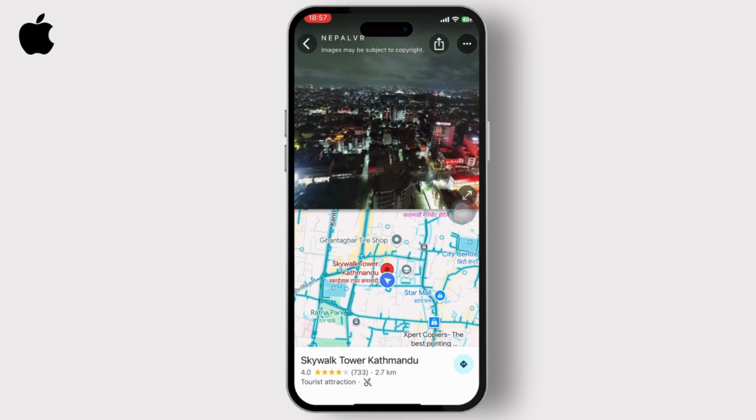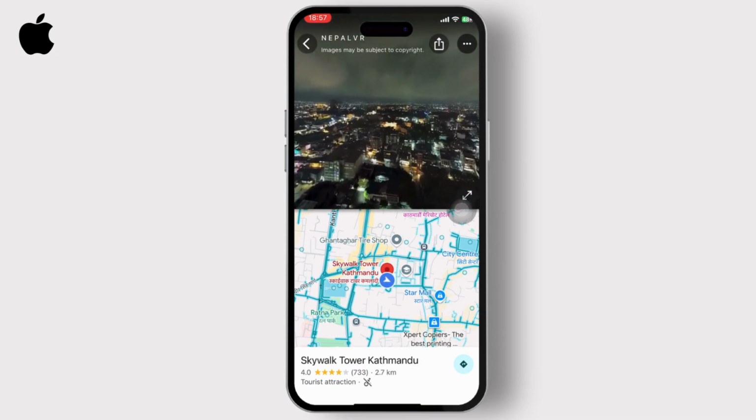And with that, that is how you can see the street view in Google Maps, guys. And that is basically it.